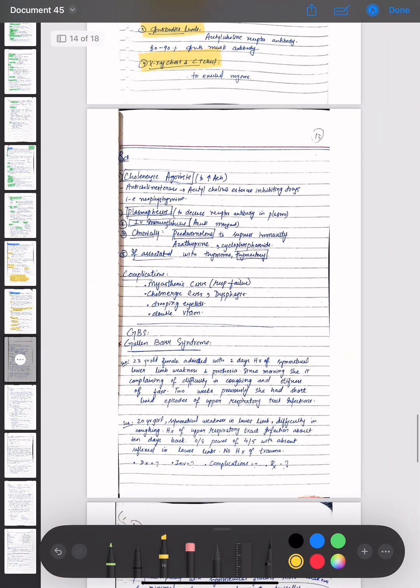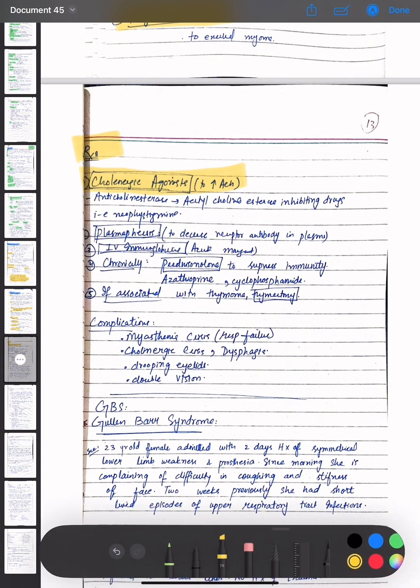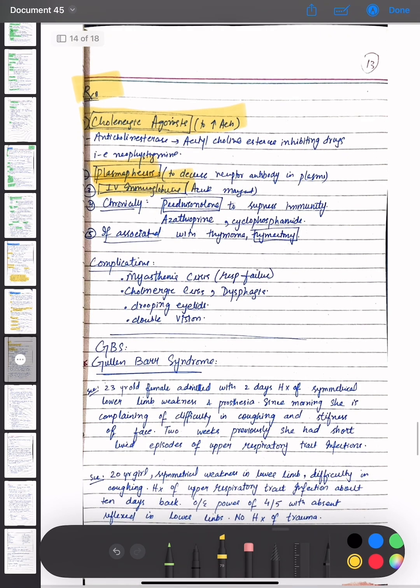The treatment options for myasthenia gravis are cholinergic agonists, given to increase acetylcholine, that is anticholinesterase, acetylcholinesterase inhibiting drugs, that is neostigmine. Plasmapheresis is done to decrease the receptor antibody in plasma. Intravenous immunoglobulins are given, which is the acute management. Chronically, prednisolone to suppress immunity, thiopurine and cyclophosphamide, and if it is associated with thymoma, then thymectomy is done.